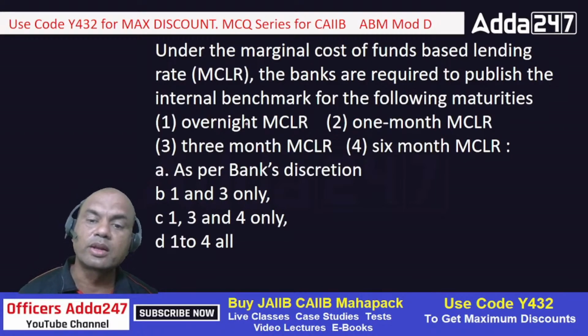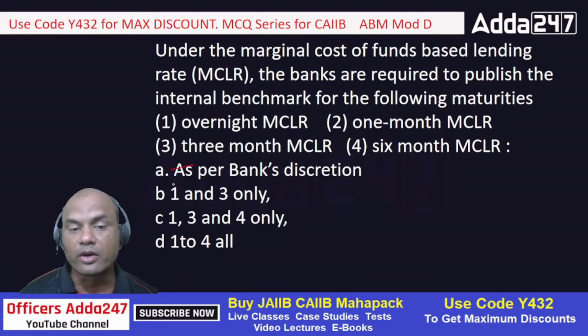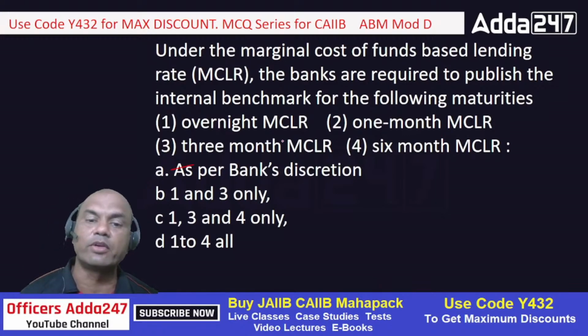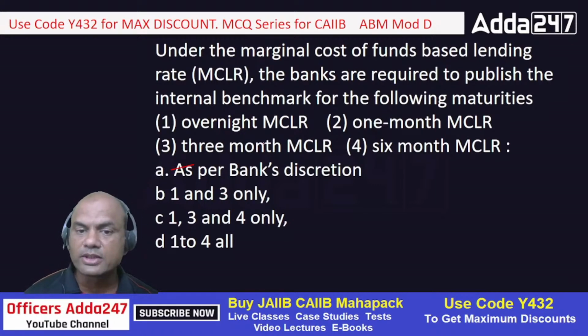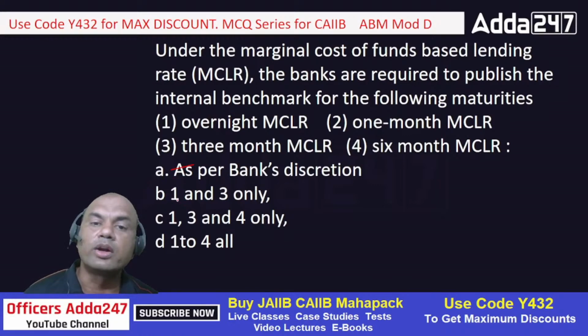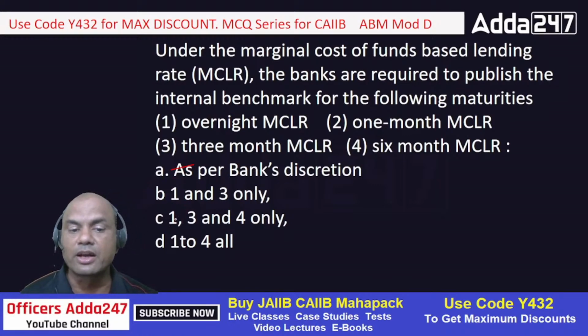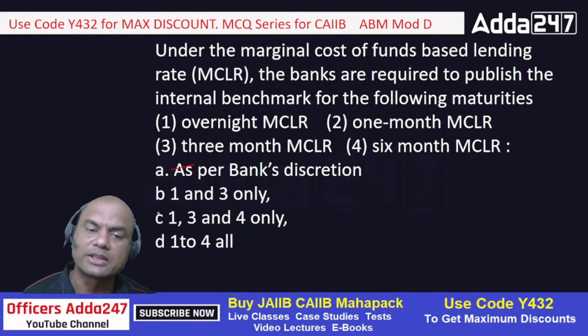So what is allowed? Overnight, 1 month, 3 month or 6 month? Now look at the options also. A: as per bank's discretion, means if the bank wants, it can publish overnight, 1 month, 3 or 6 months. B is 1 and 3 only. C is 1, 3 and 4. And the last one is 1 to 4 all. Once we see these answers, our general tendency is to pick the confusing one, 1, 3 and 4, thinking this will be the correct answer because it contains maximum parts. 1 to 4 generally isn't the answer, so C will be the answer. But